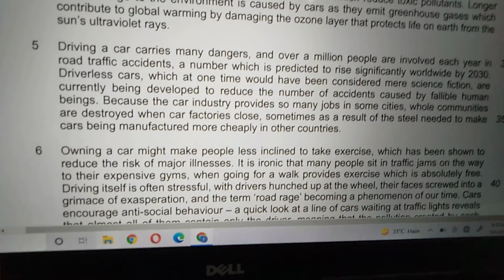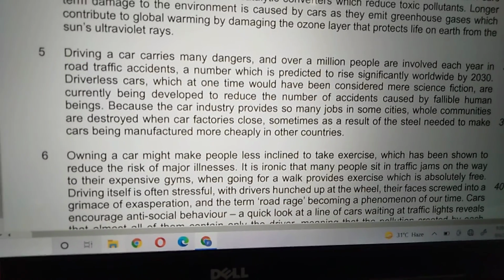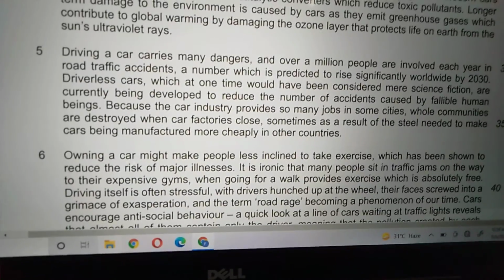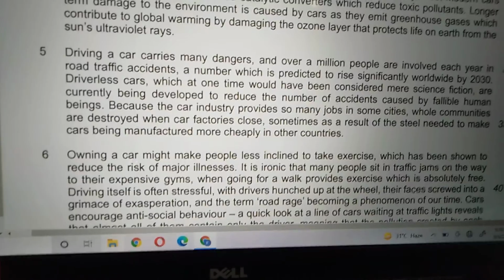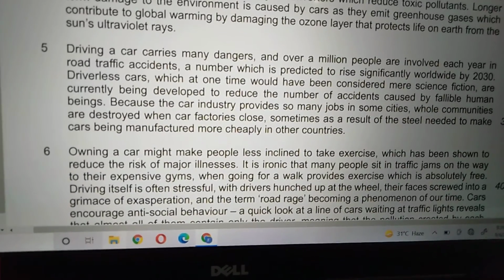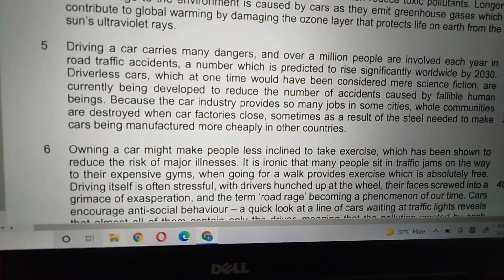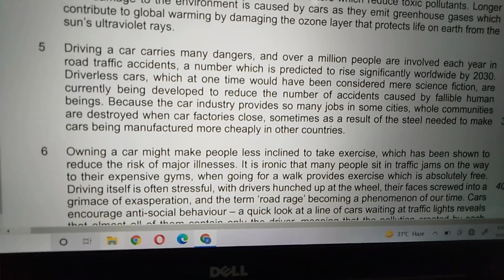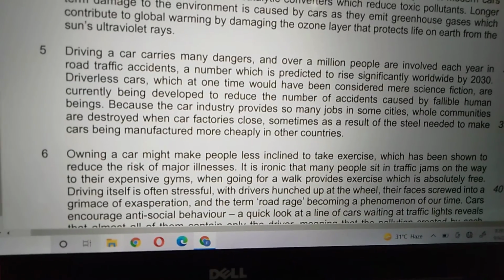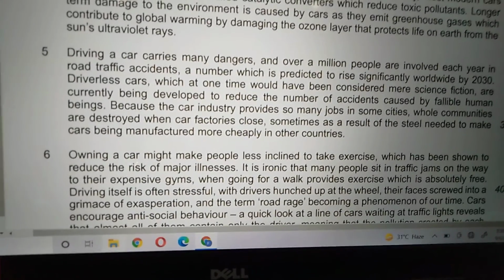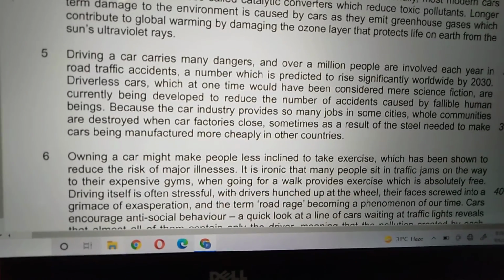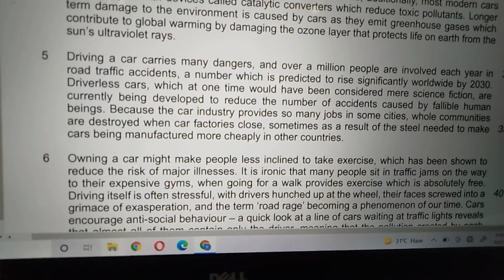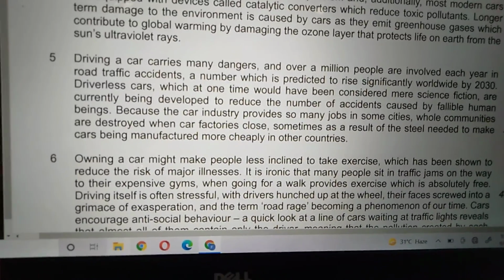Acha, now come to another disadvantage. Because the car industry provides so many jobs in some cities, whole communities are destroyed when car factories close. Sometimes as a result of the steel needed to make cars being manufactured more cheaply in other countries.